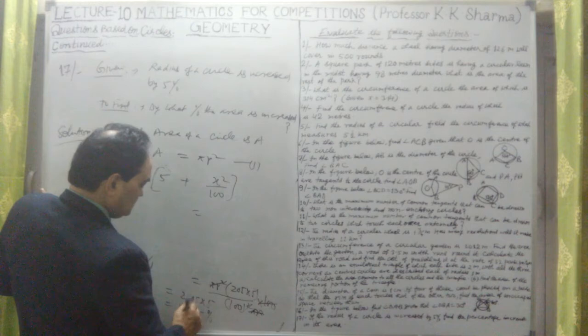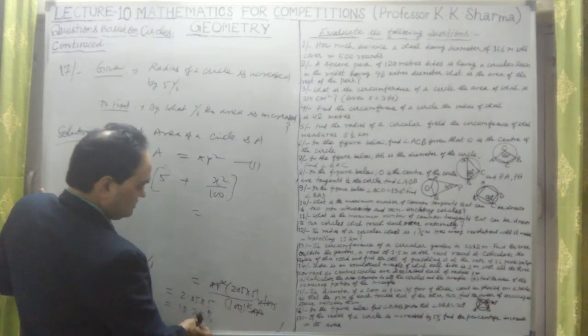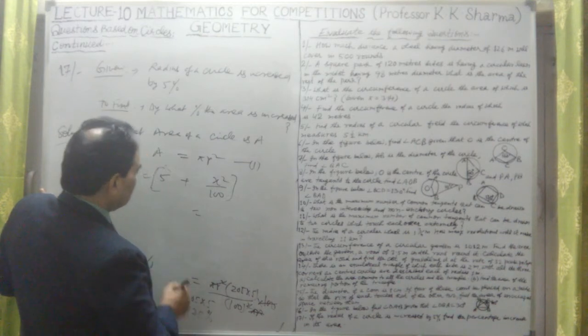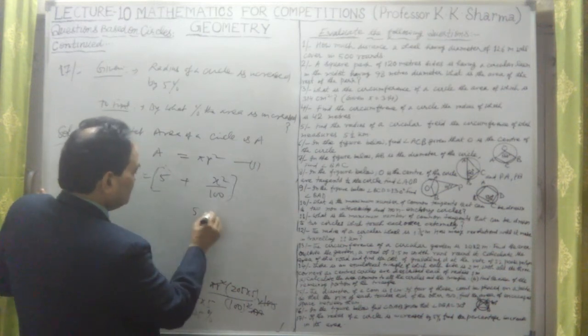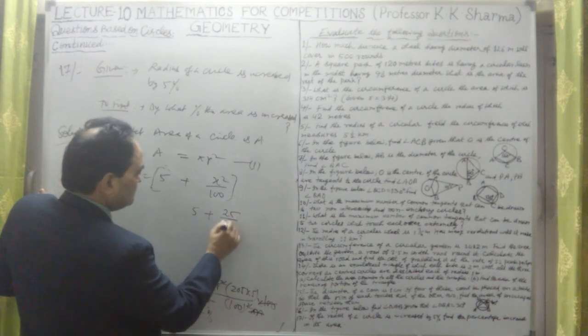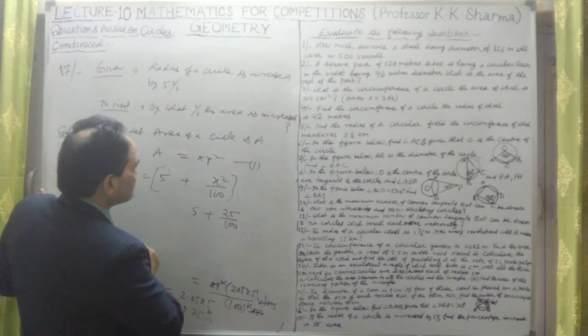Okay, so the area is increased by this much percent, and this is how it is obtained. 5 plus 5 square means 25, so this is 25 upon 100. Is it the whole square of this or something?